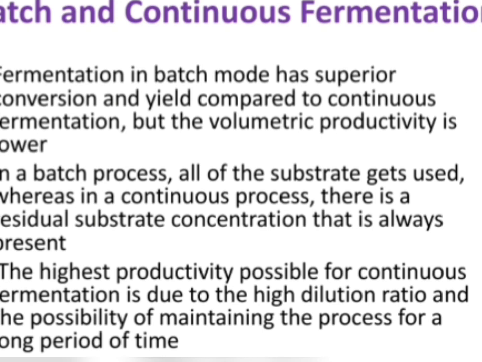Almost all the sugars or starchy material that we give as raw material get converted to lactic acid in a batch type fermentation process. But the volumetric productivity will be lower when compared to continuous fermentation. In continuous fermentation the productivity is higher, but some residual substrate will be there. All the raw materials will not get converted to the